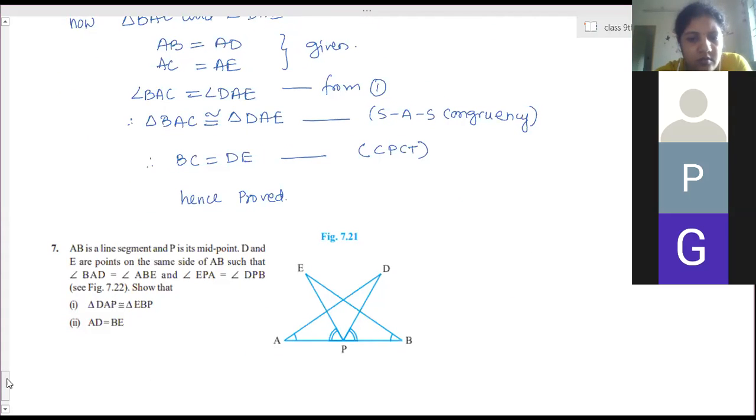Next question. AB is a line segment. P is the midpoint. D and E are points on the same side of AB such that angle BAD is equal to angle ABE. Okay, and angle EPA is equal to angle DPB. Show that triangle DAP and EPB we have to show congruent.